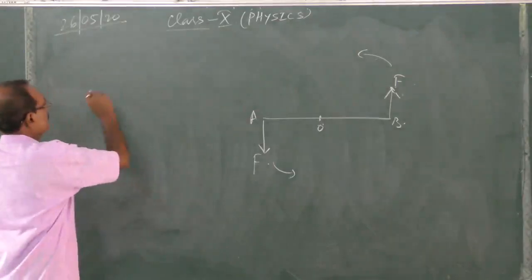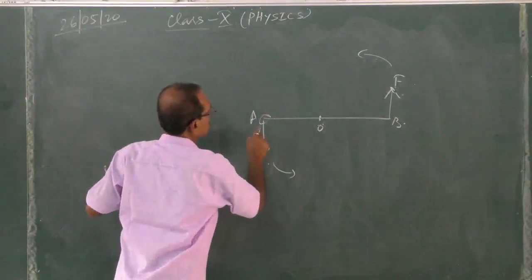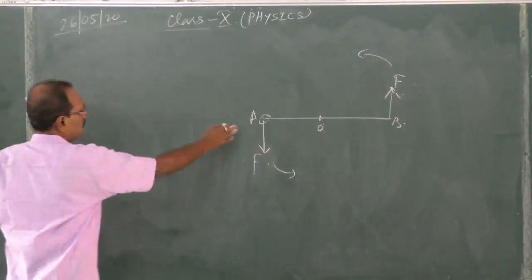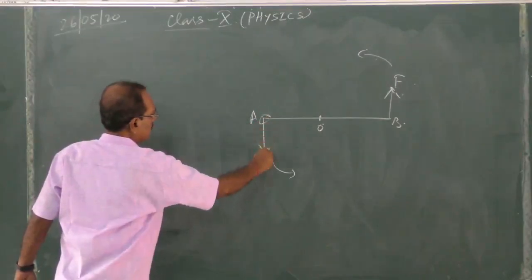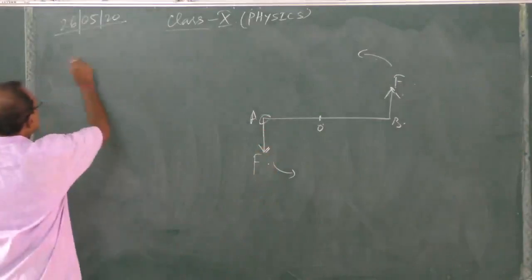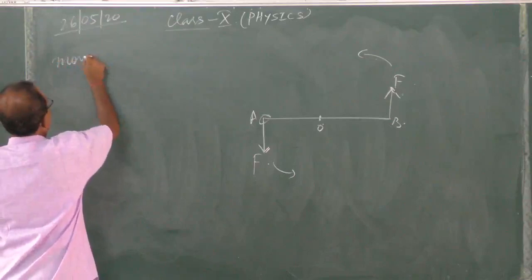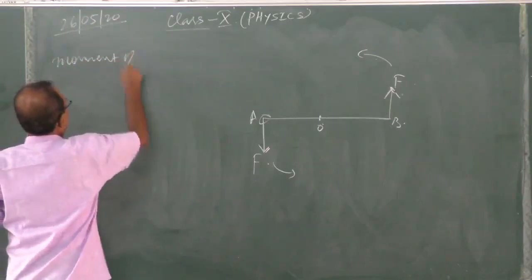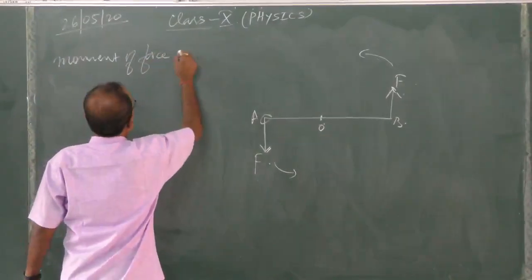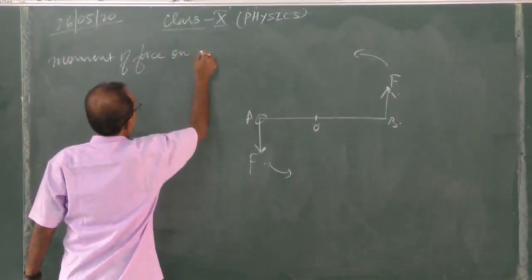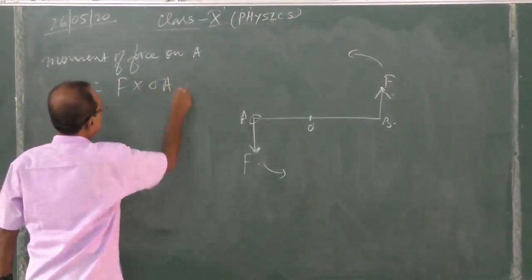Now, therefore, the moment of force at A, the force acting at the point A, will be moment of force on A is equal to F into the perpendicular distance OA.